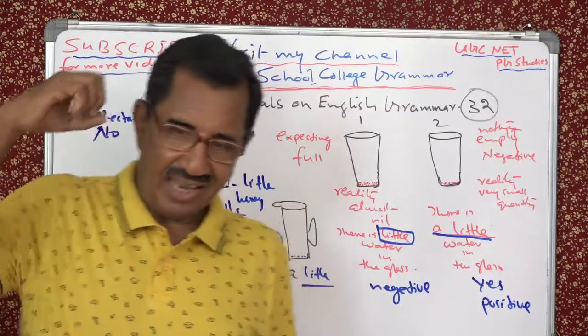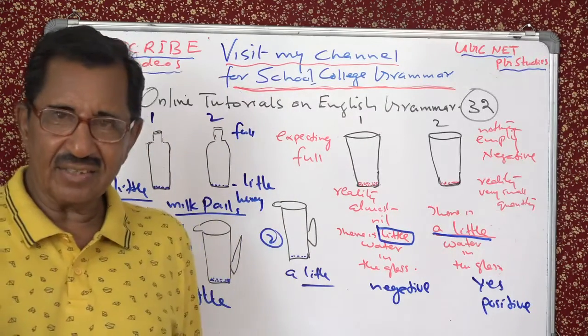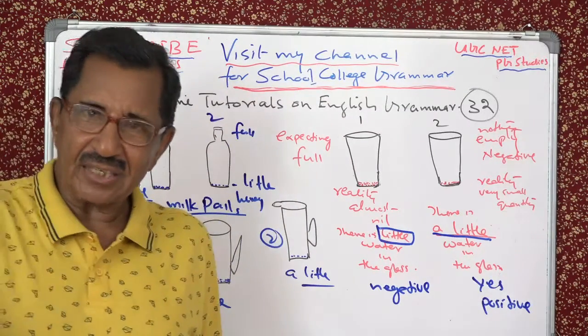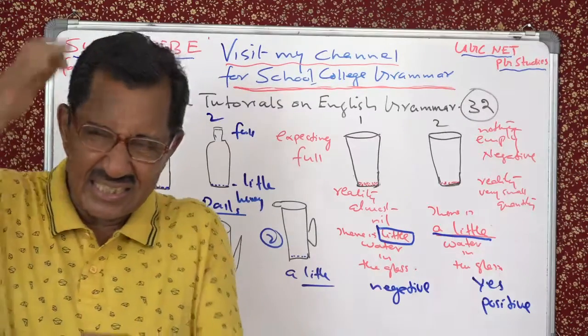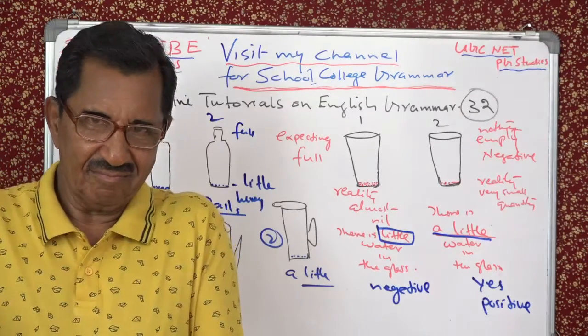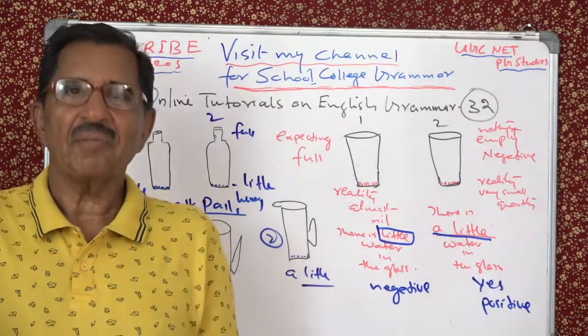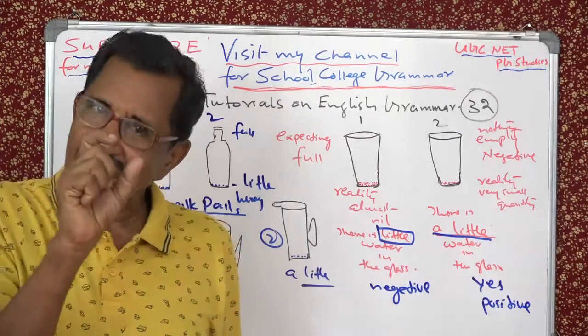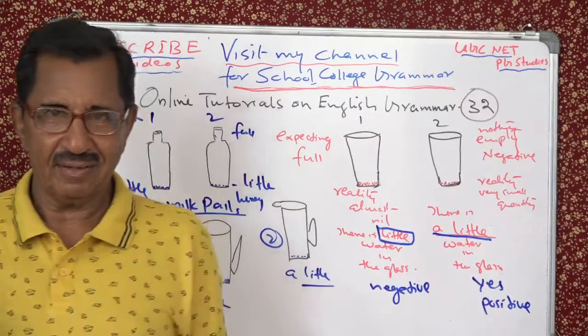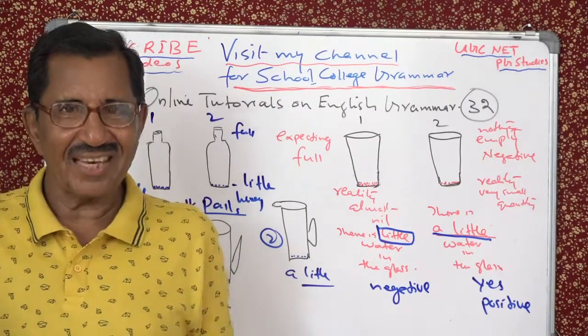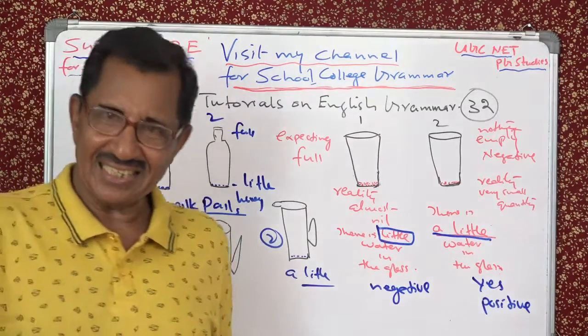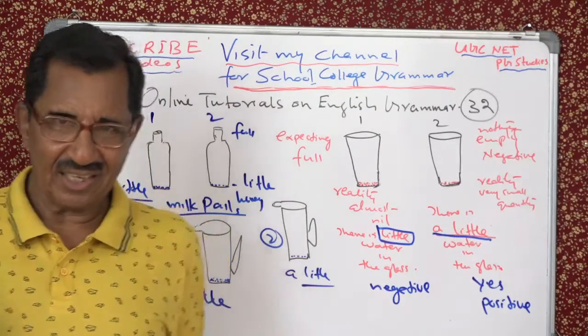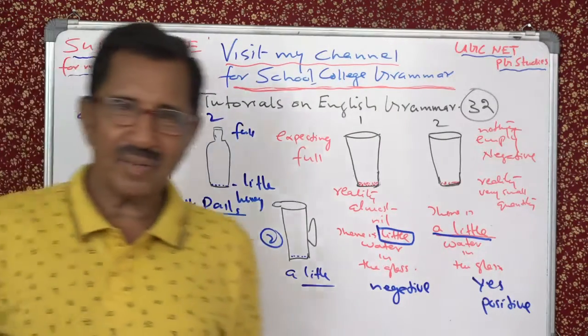From the accident side, you have to take the victim to hospital. There is little time to spare. But once you reach hospital, you are waiting for the doctor, then you have a little time to spare. So that is the difference between little and a little. What is the meaning of little?